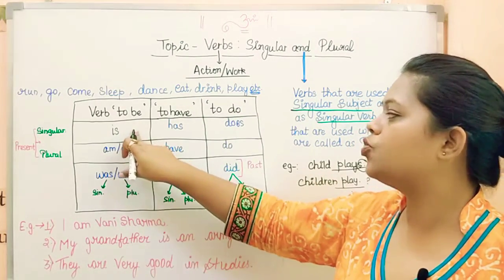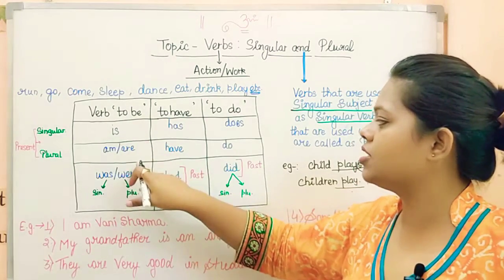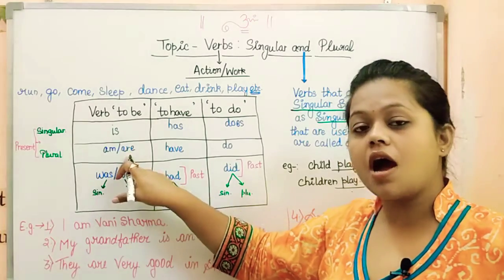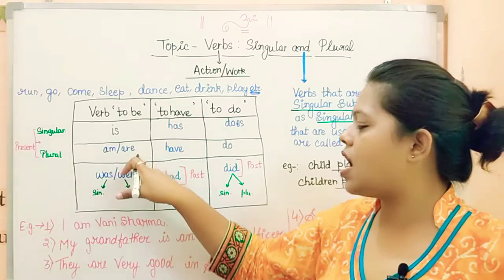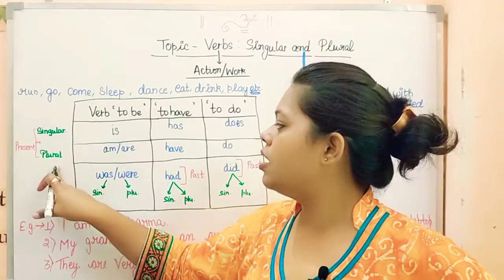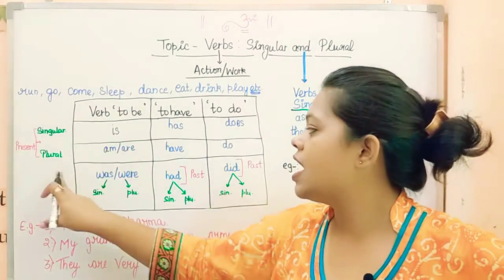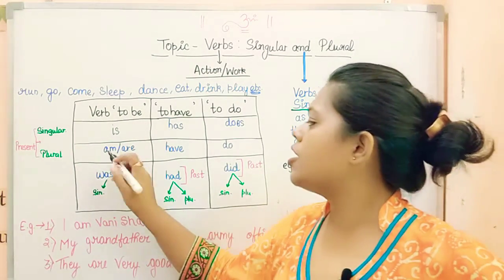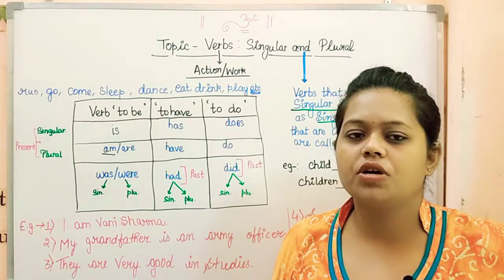If I talk about verb to be form, in this list we have is, am, are, we have was and were. So is, am and are work in present tense with singular and plural subject. With singular subject we are using is, and with plural subject we are using am or are. Now here some of you might think why am is a plural verb.